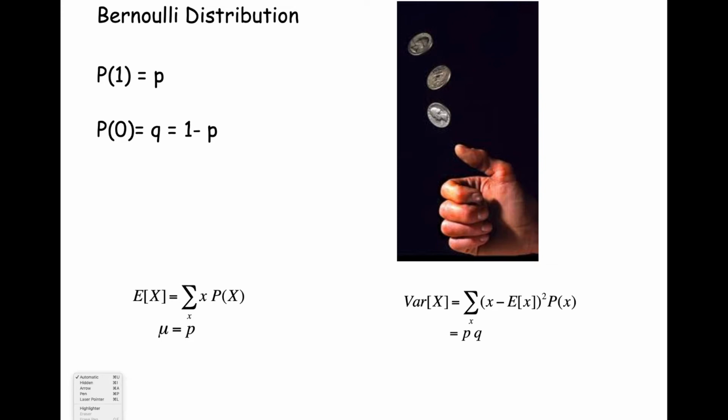The success state had probability p, and the failure state had probability 1 minus p that we're nicknaming q. We proved the expectation, mu, of a Bernoulli random variable, this two-way outcome, is p, and the variance is pq.